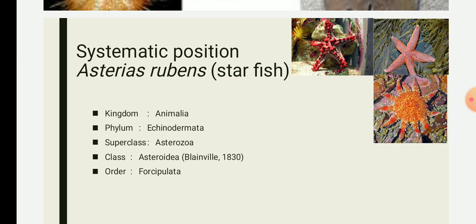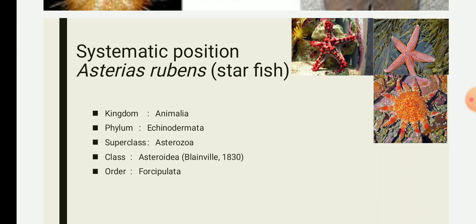Due to the starfish's star-like appearance, most organisms having a star-like body shape or 5 arms and a central disc are classified into the class Asteroidea.